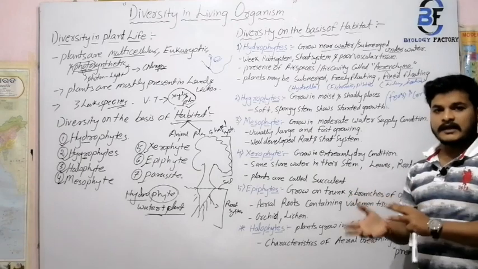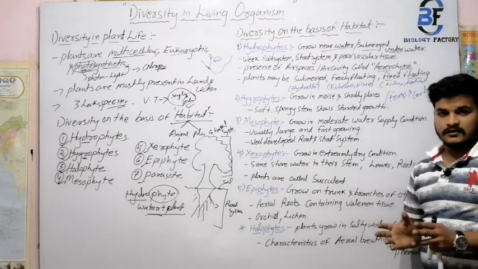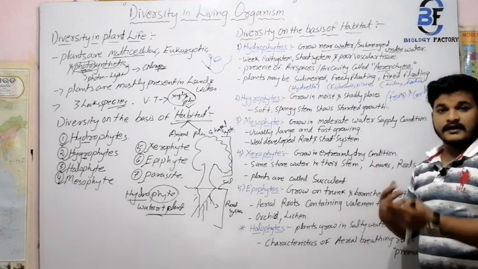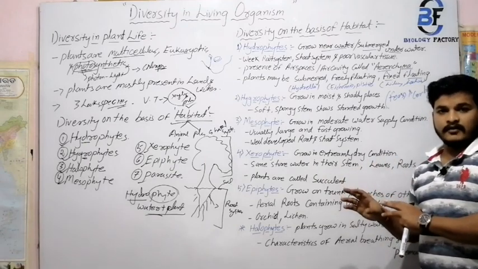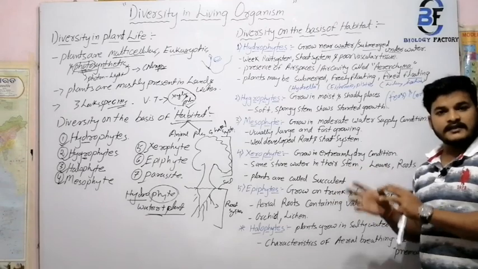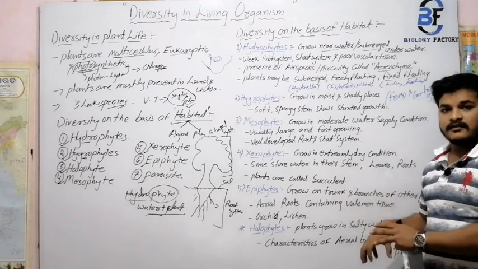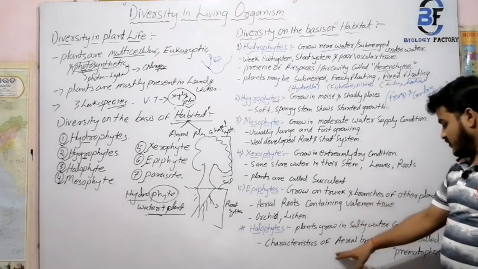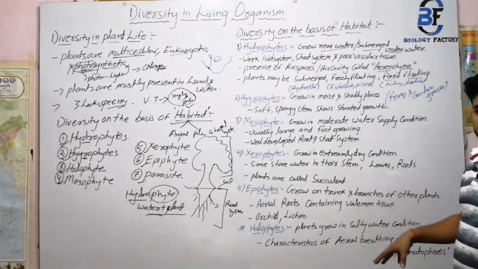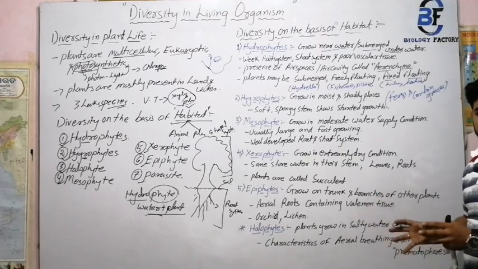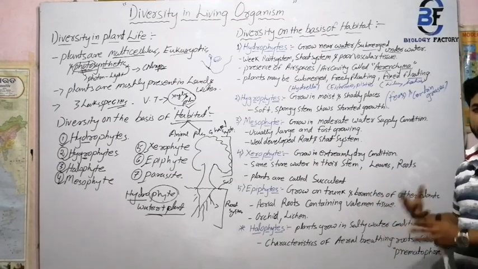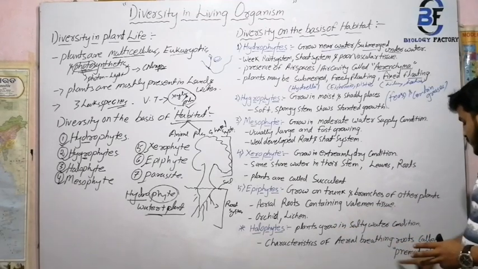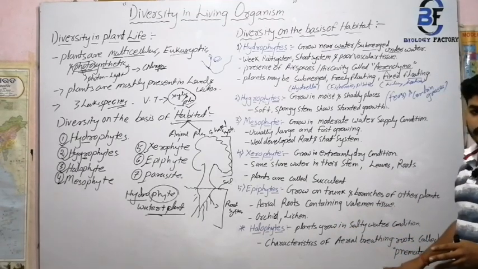That means exchange of gases takes place underwater. That means the receiving of oxygen and the releasing of carbon dioxide all take place in the submerged water body. That in water is otherwise known as aerial breathing. The root system continuously breathes over here in salty condition, and the process is otherwise known as pneumatophore.